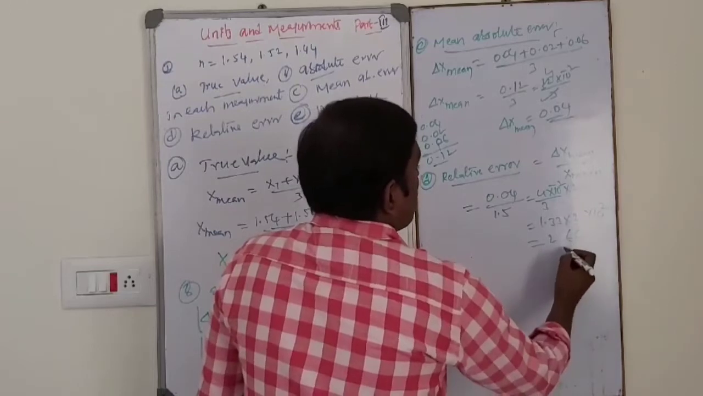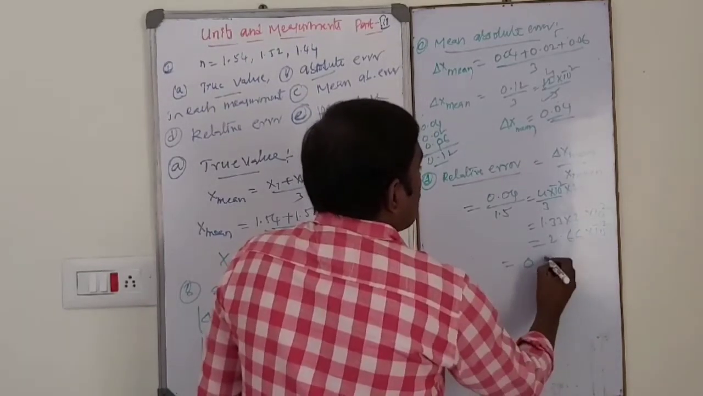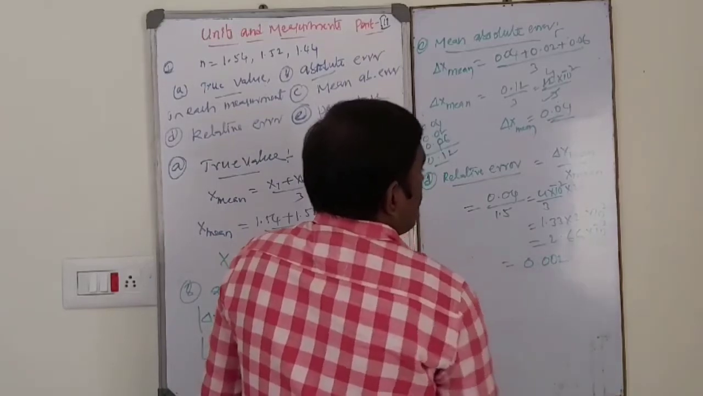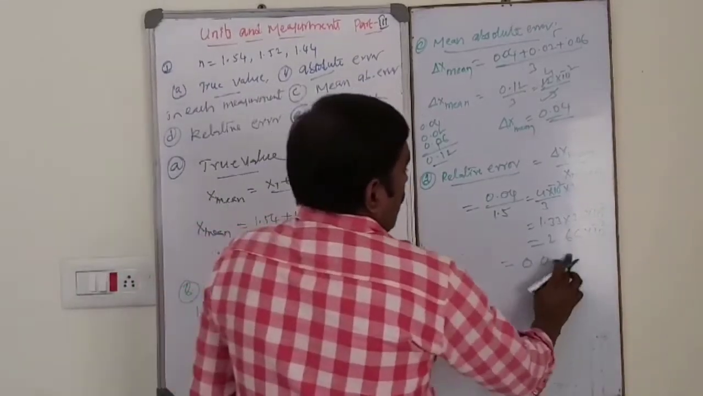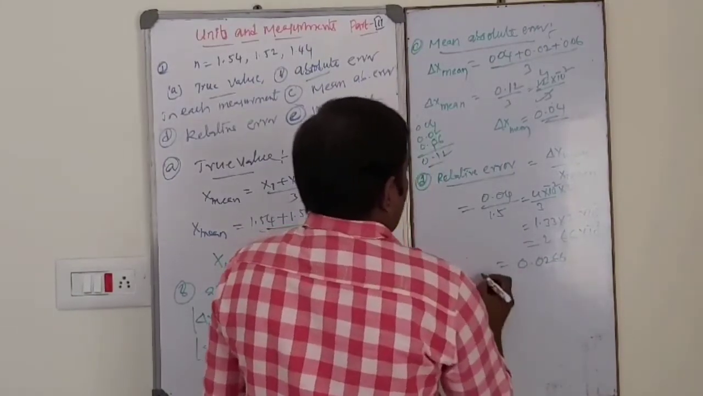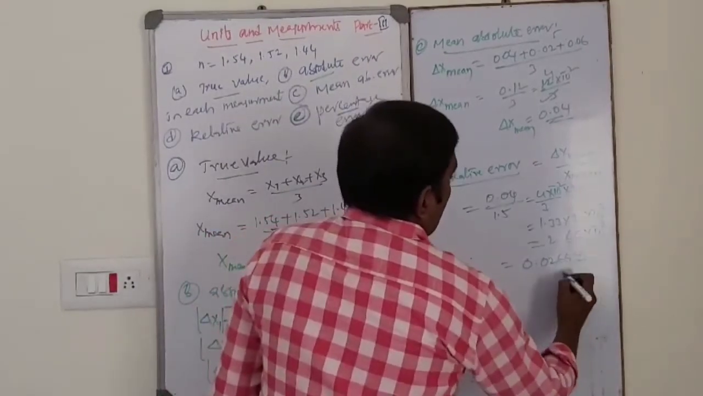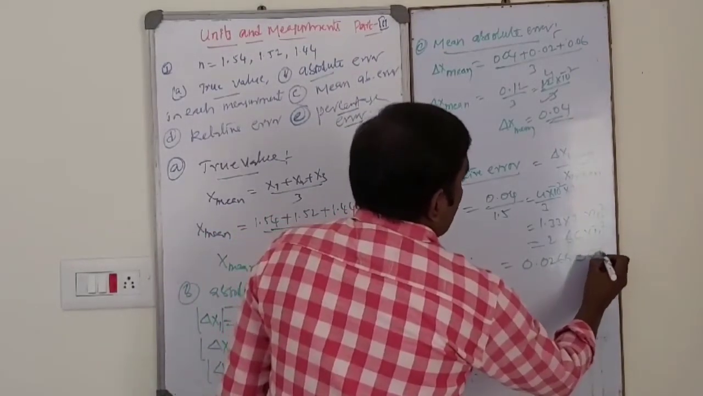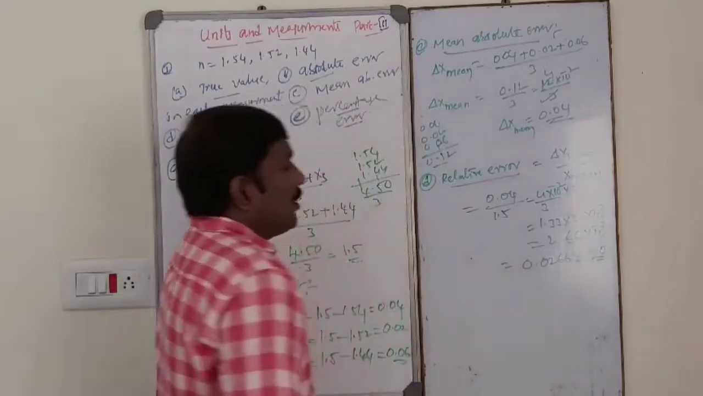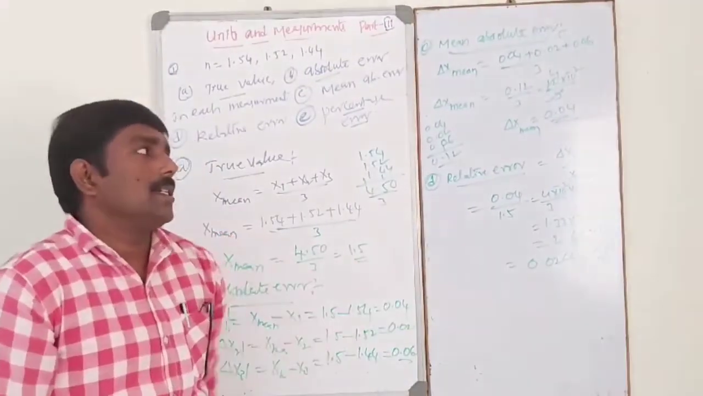2 point something into 10 power minus 2, that is equal to 0.0266. This is nothing but relative error. I will take rounding off approximately 0.03. So 0.03 is the relative error in this case.